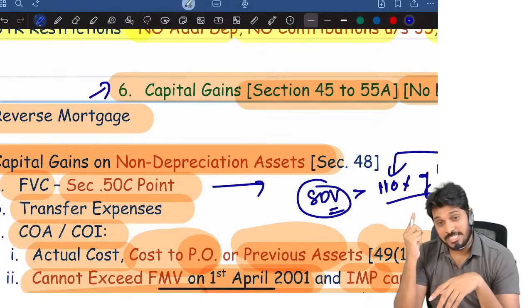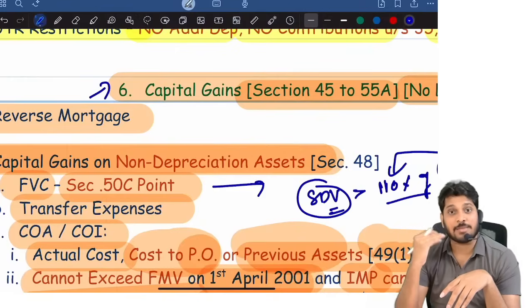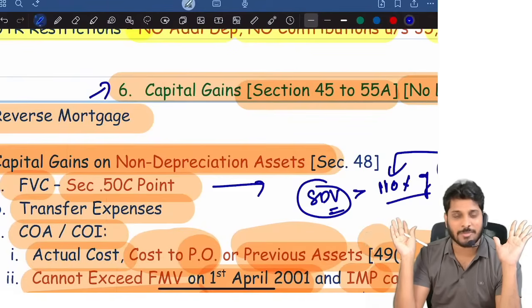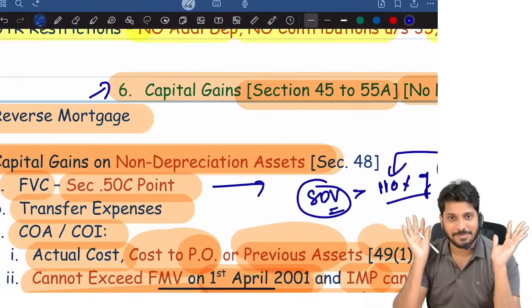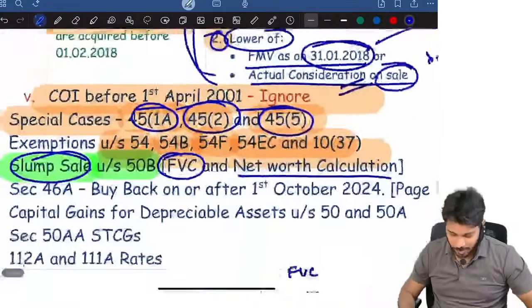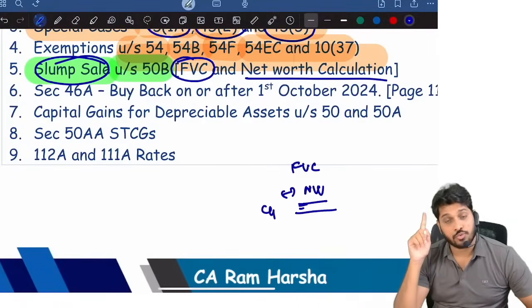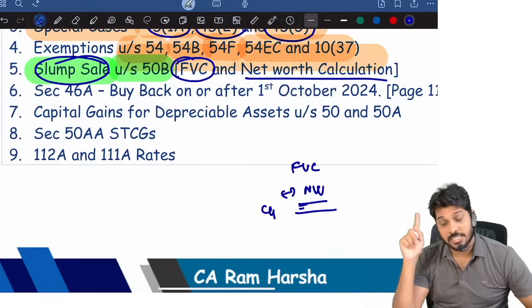From the May 26 attempt onward, students will be writing, and the capital gains chapter will be easy, because after 23rd July, all that nonsense is removed from the ICAI book itself. It is removed. So if you want an in-depth idea on capital gains, I recommend you watch my full-fledged revision part 1. Inside that I clearly covered it.